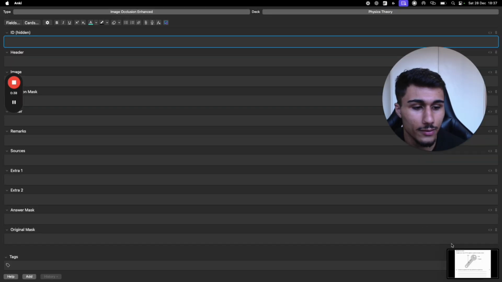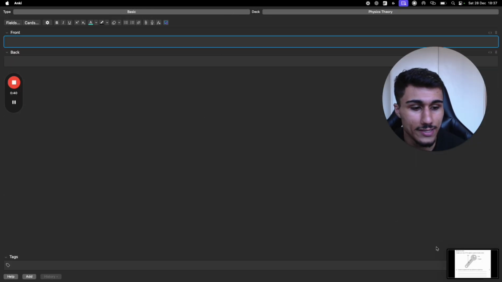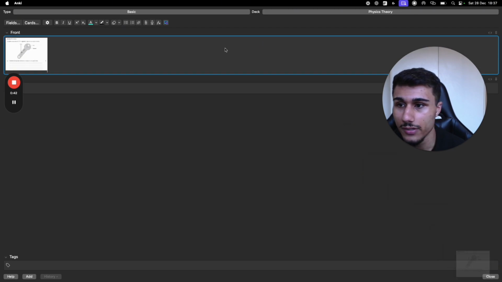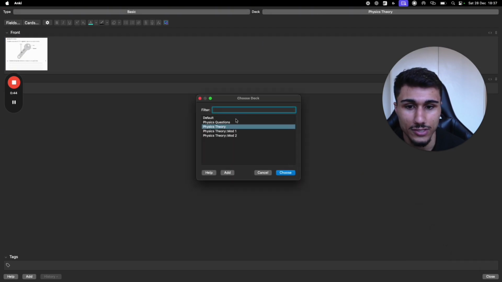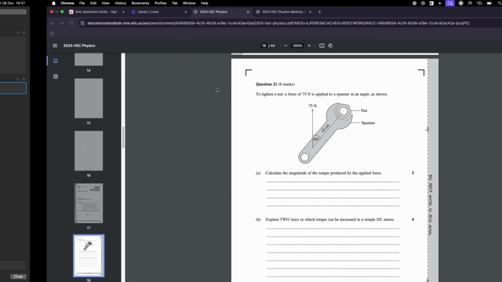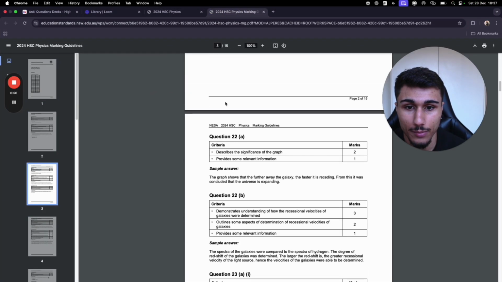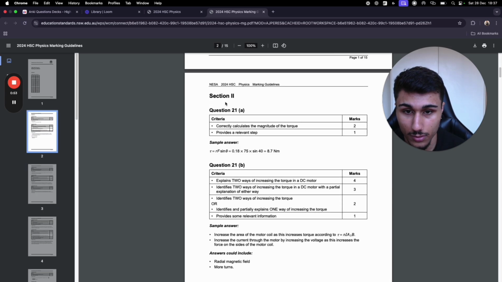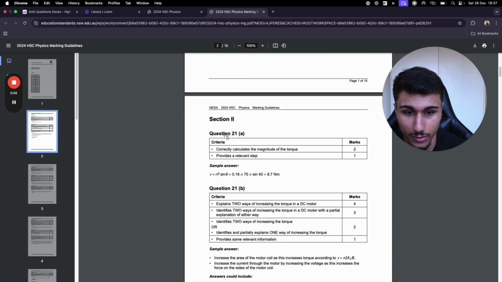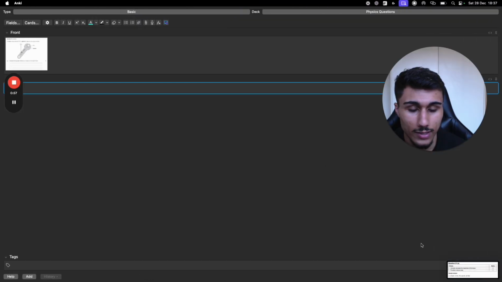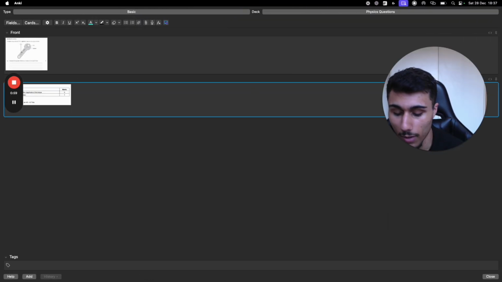Add a card. Probably want to make it a basic card. Front is going to be that. Make sure your deck is your physics questions deck. Then we're going to go to the answers, and we're going to put in the solution. So we're going to go like that. And then we're going to write "my mistake was", so what your mistake was.